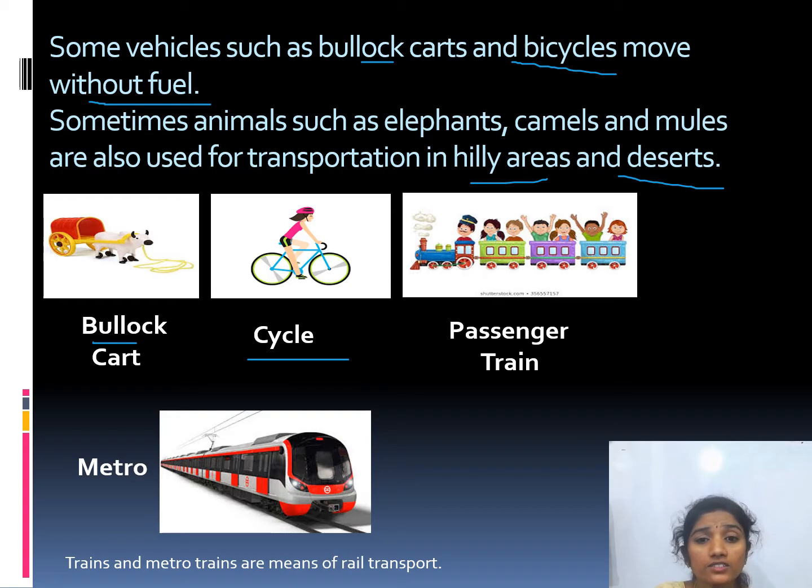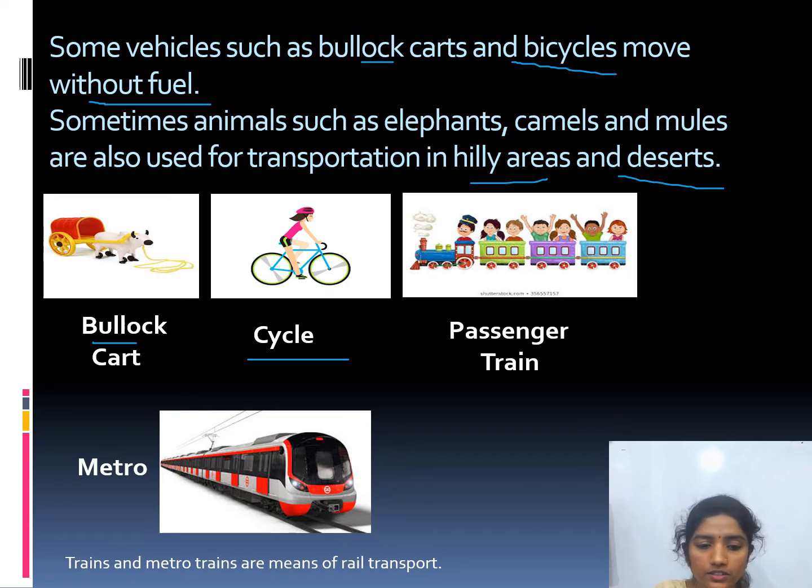Some vehicles such as bullock cart and bicycle move without fuel, and sometimes animals are also used to transport from one place to another, such as elephants, camels and mules in hilly areas and the desert.